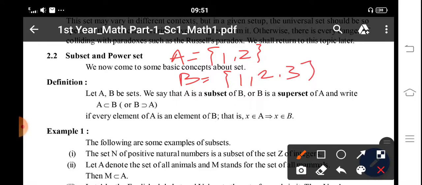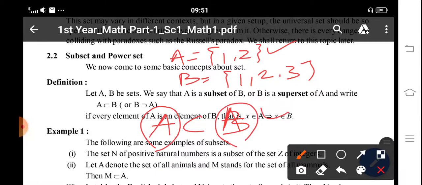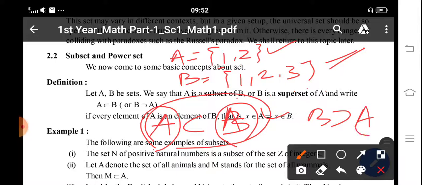Here, all elements of set A are available in set B. So we say A is a subset of B. The elements of A are 1 and 2, and 1 and 2 are also available in set B. So we say A is a subset of B, or simply B is a superset of A, since the elements of A are also present in B. This symbol is subset and this is superset. Okay.